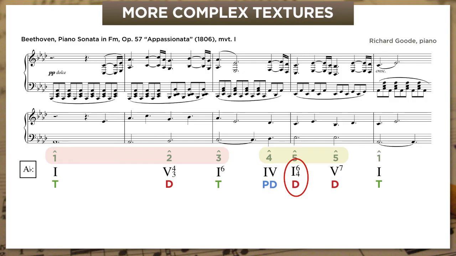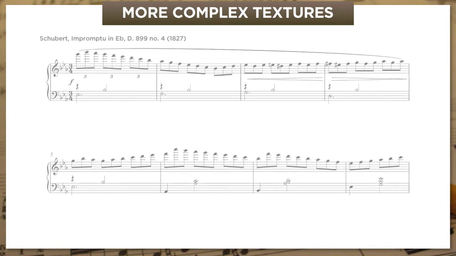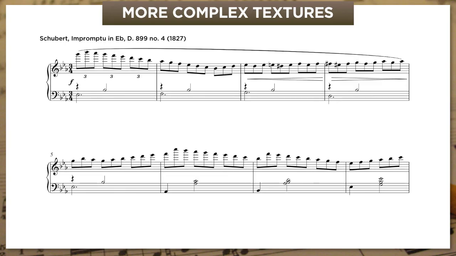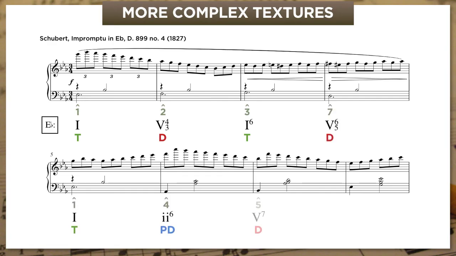So let's do one more example of a tough texture, and this time it's going to be the right hand that's kind of nasty. Now, if you've been trained to zero in on common bass line patterns, this example from Schubert's E-flat major impromptu is going to be a piece of cake. In fact, the bass line is almost identical to our very first example. Scale degrees 1, 2, 3, 7, 1, 4, 5, and then we tack on 1 at the end. You can even imagine that Beethoven Opus 14 passage in E-flat.